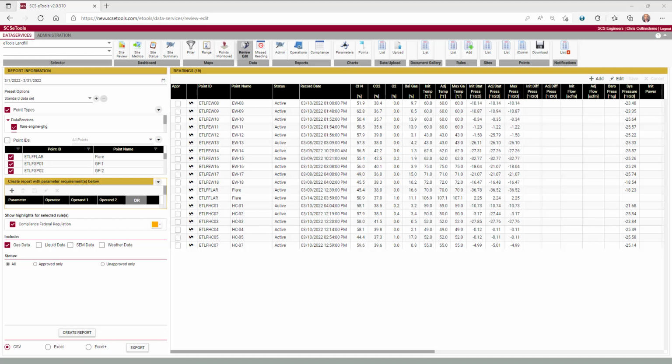One thing to note when removing or changing data: that data cannot be approved yet. If that data has already been approved, please contact SCSeTools support and we will instruct you how to proceed from there.